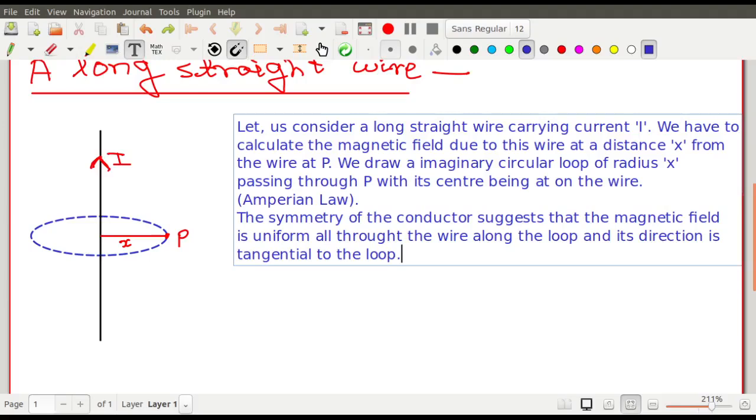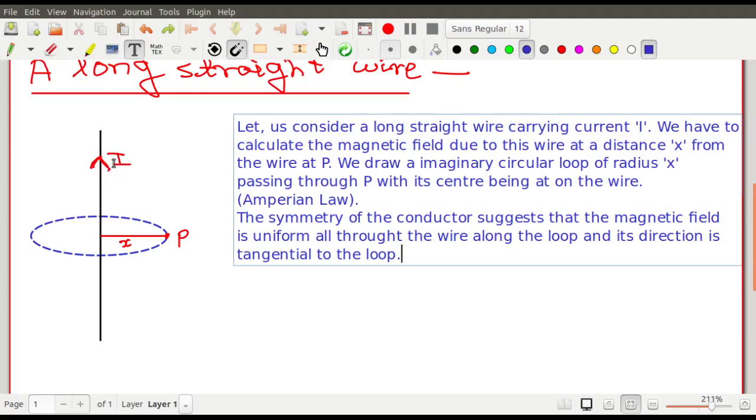So dl cross r actually gives you the direction of the magnetic field, and dl cross r shows that it is tangential to the loop. So it is tangential to the loop. Okay, I hope that you got it.